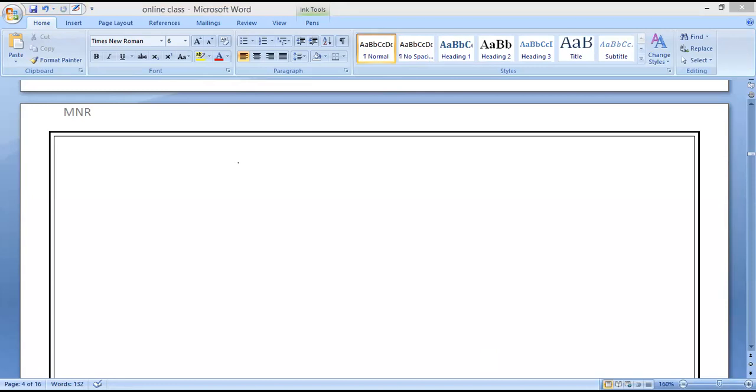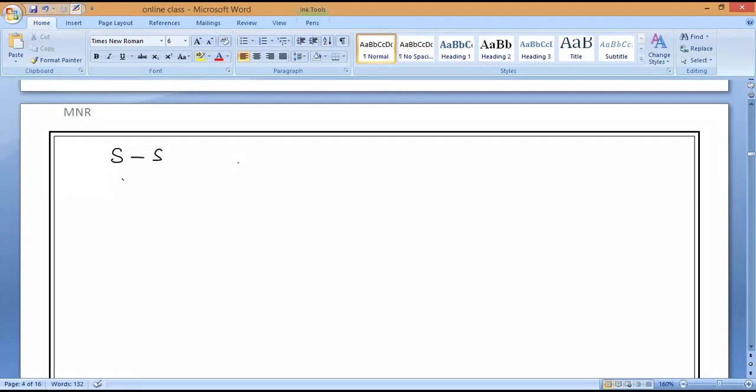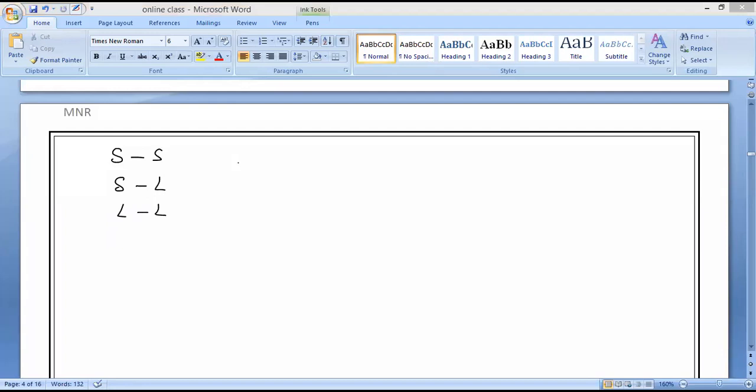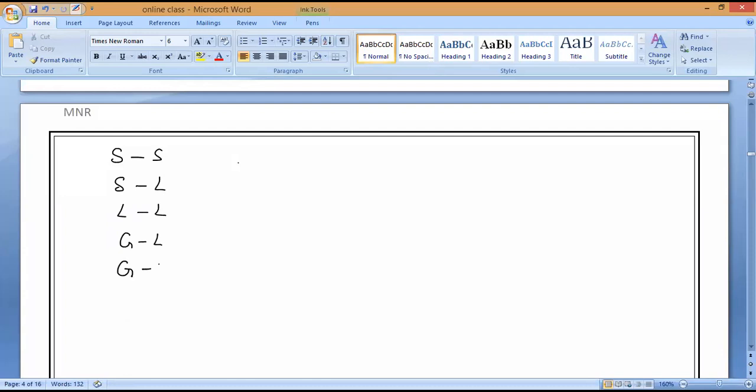That is what? Solutions of solid in a solid, solutions of solid in a liquid, solutions of liquid in a liquid, solutions of gas in a liquid, and the last one, solutions of gas in a gas. Understand, everybody?